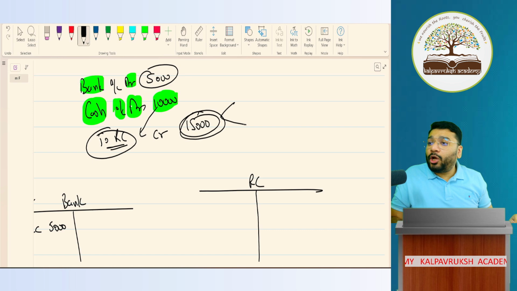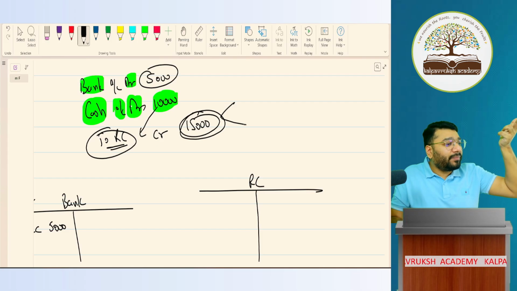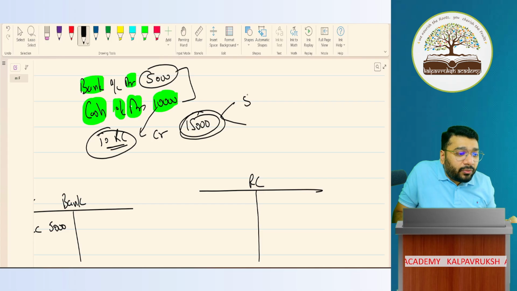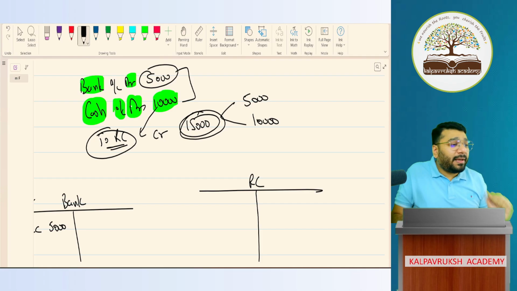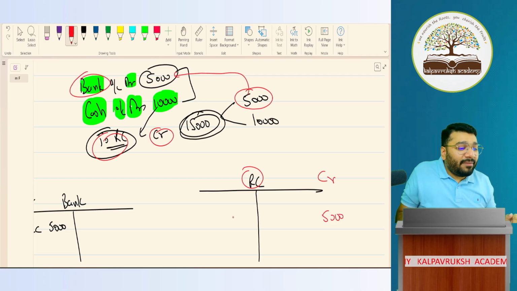Whenever we have a compounded amount, we break it down into as many parts as there are on the opposite side. On the opposite side, how many parts are there? Two parts are there. I'm breaking down this amount into two parts. Any problem? Now I'll pass the entry. Go to Ram's Capital, credit side, record 5,000. Now tell me, who's the exact opposite party of this 5,000? By bank.